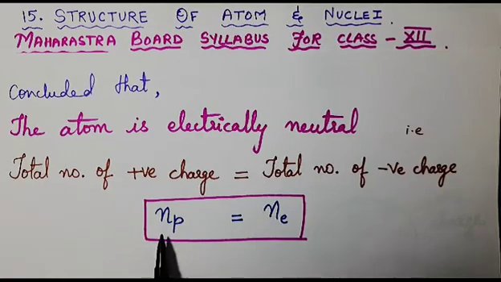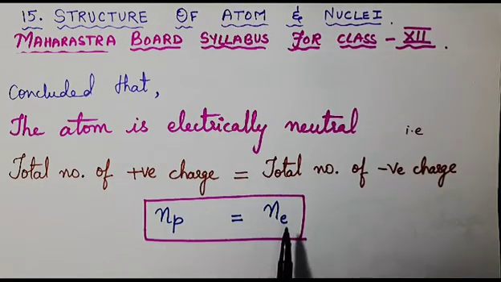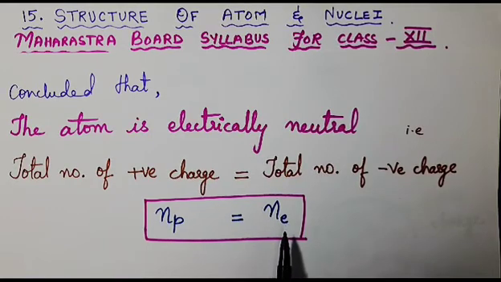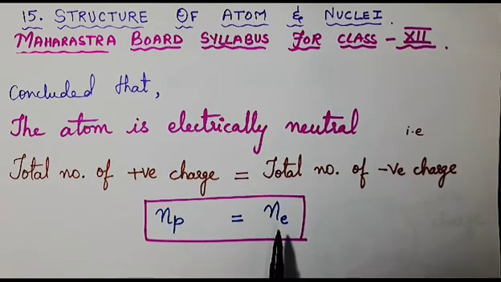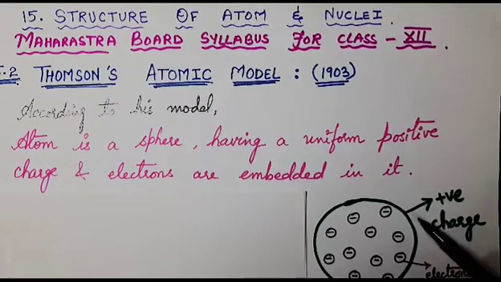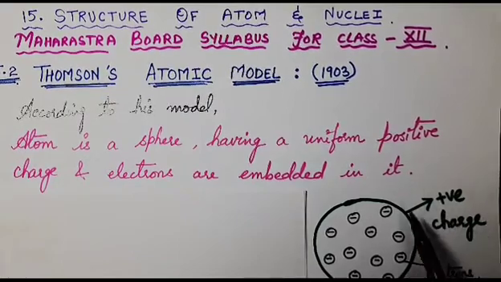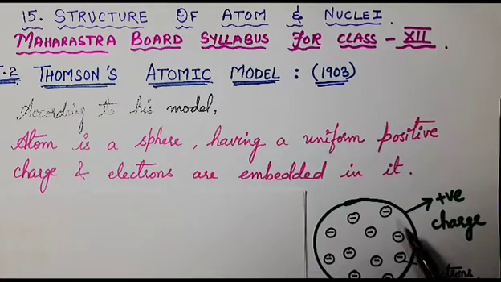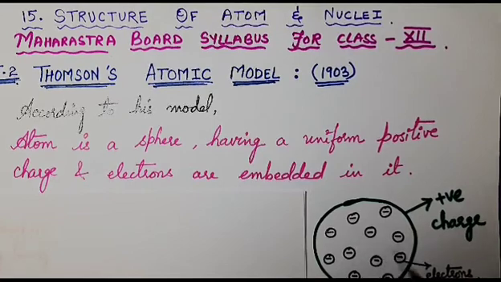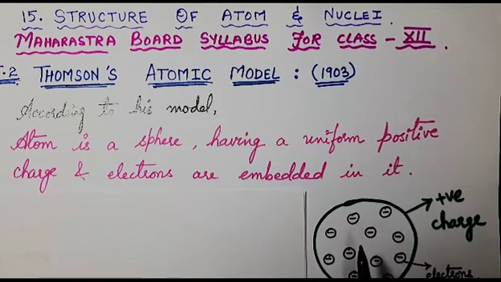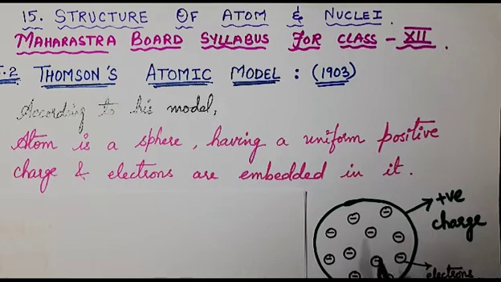Here, if Np is the number of positive charges and Ne is the number of negative charges, then the total number of positive charge is equal to the total number of negative charge. As the whole solid sphere is uniformly positively charged, the positive charge cannot come out, but only the negative charge electrons, which are very few in number, can come out of the sphere. So this idea gives the formation of ions or ionic compounds, but still the model does not give a detailed explanation about it.